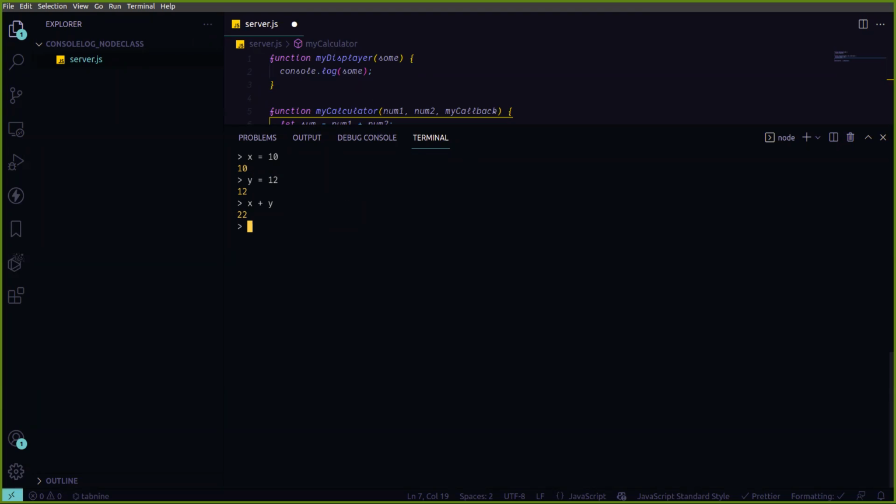You can run loops also over there. But you don't need to use var. If you write var x equal to 10, then it will give undefined. Use let or const for variable x equals to 10.